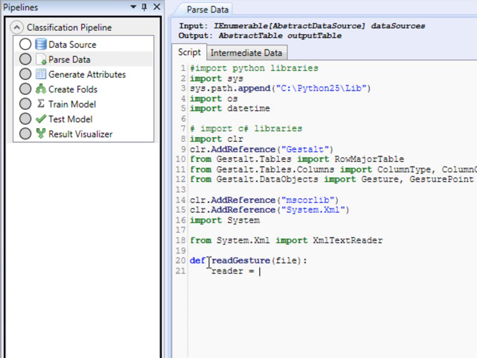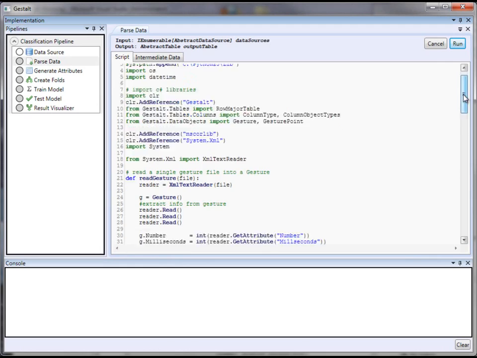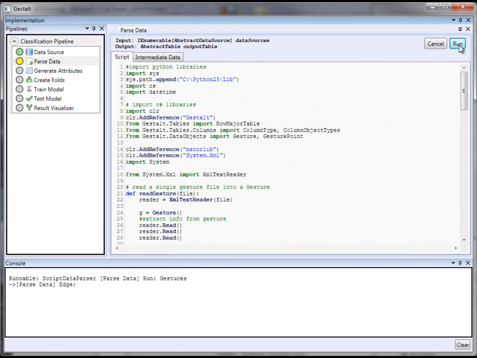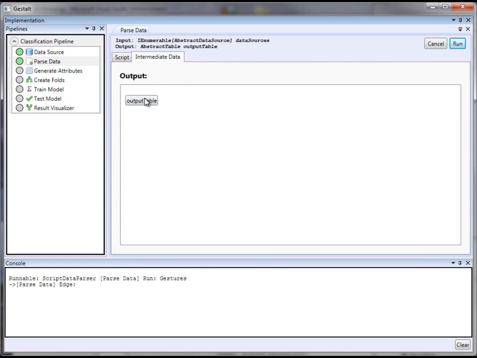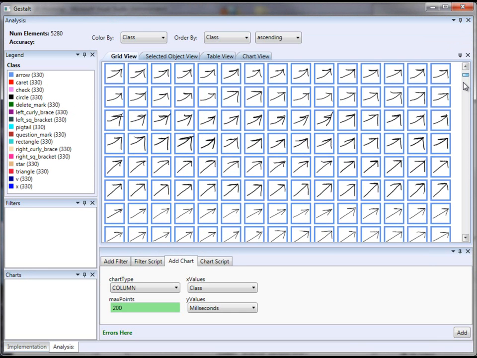The developer can click on the parsing step and open up an editor. In this editor, they can write code to specify the behavior of the parsing step and load data into a Gestalt data table. After writing code, developers can run the script and inspect the output of the parsing step using the analysis perspective. Since analysis and implementation perspectives share a common data table, developers don't have to deal with traditional hurdles such as converting data and switching between applications.